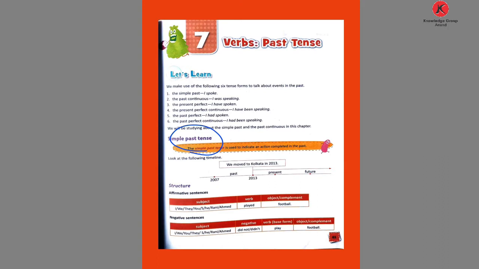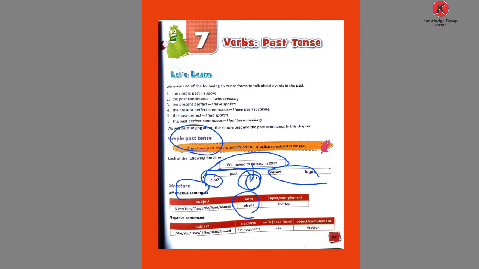Now see, here the sentence is given: we moved to Kolkata in 2013. In 2013 we moved, but we are living there from 2007, showing a past event. We moved in 2013. It doesn't show the present and future. Okay, so in the affirmative sentence we use a pronoun and noun with the past form of the verb.